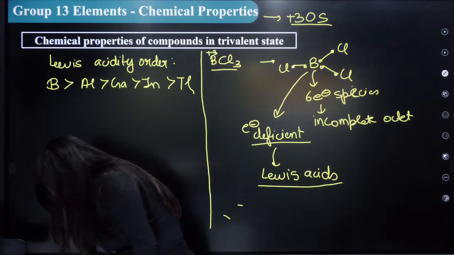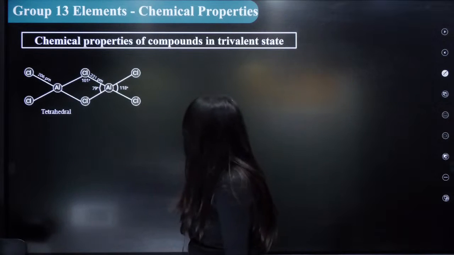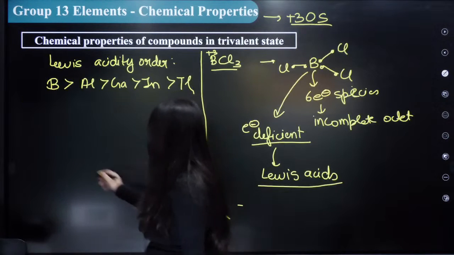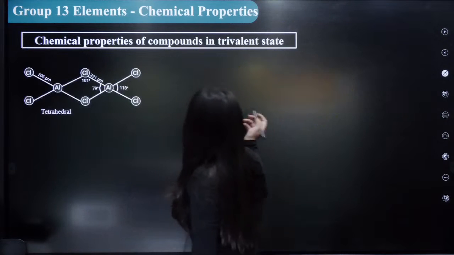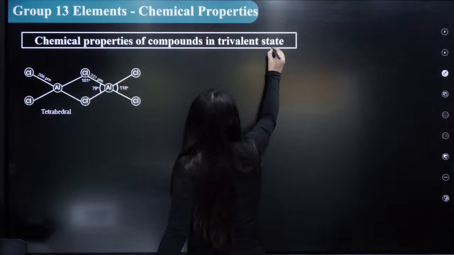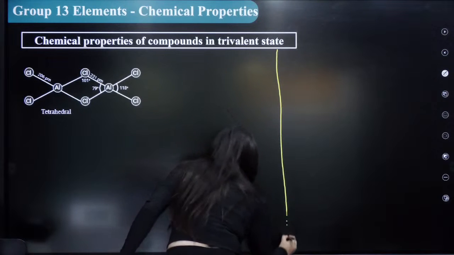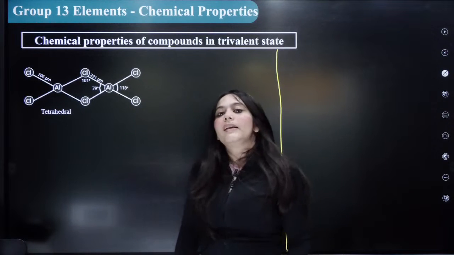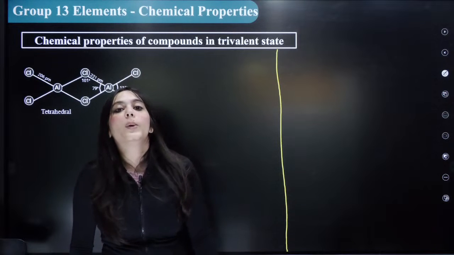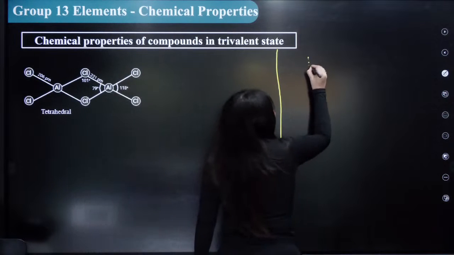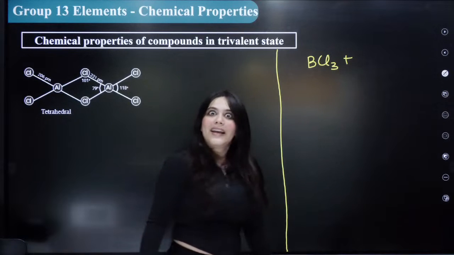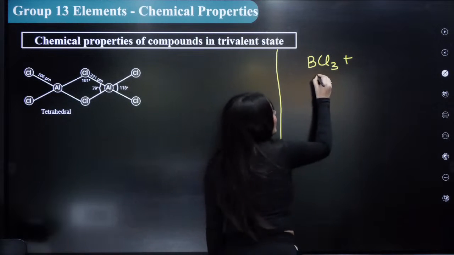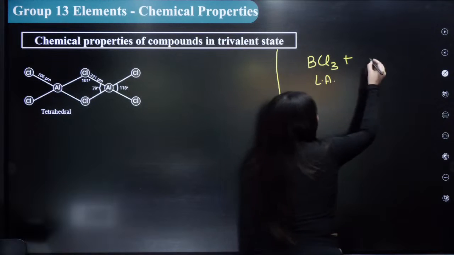The next thing that you should know before this, I will draw on the next page. I will explain to you later what I mean by here. Now, because I told you that BCl3 is actually a Lewis acid, it means that it can react with a base.